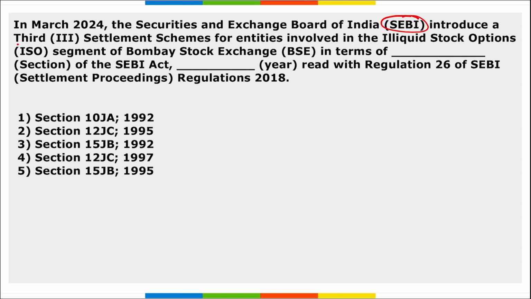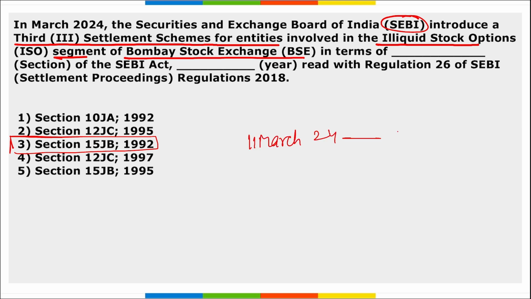Next, SEBI introduced a third settlement scheme for entities that are involved in the illiquid stock options segment of Bombay Stock Exchange in terms of which section? In terms of section 15JB of the SEBI Act of 1992, read with regulation 26 of the SEBI regulations of 2018. This scheme is being implemented from 11th of March 24 till 10 May 24. And under this, entities involved in the reversal trades in stock options between April 1st, 2014 and September 30, 2015 with pending proceedings will be offered a settlement opportunity.